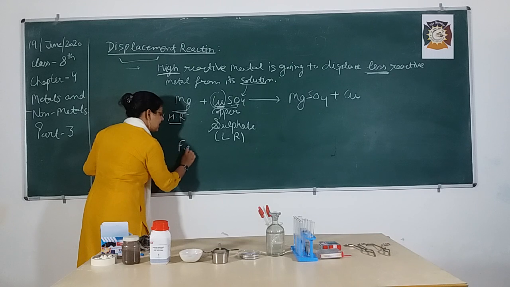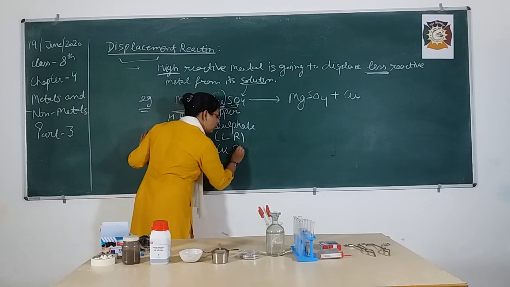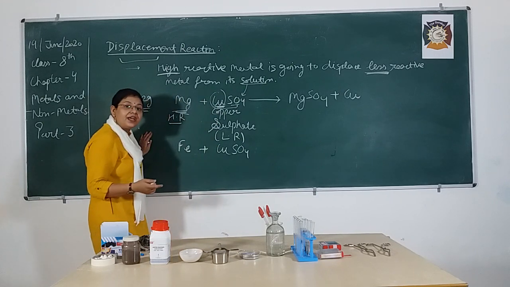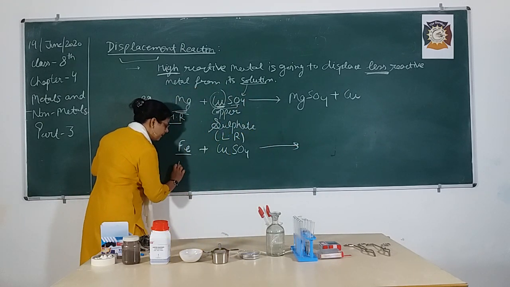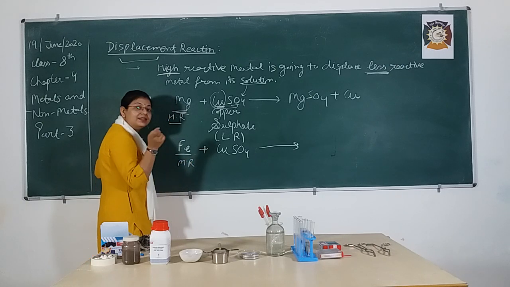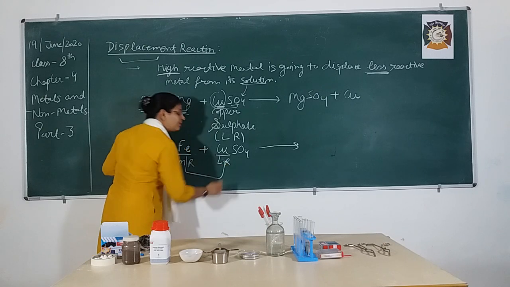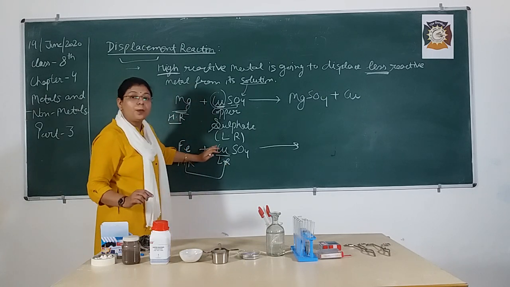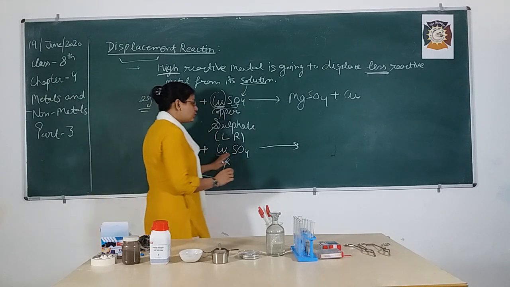Another example is iron. When I am going to add iron in copper sulfate solution, then this iron is more reactive than copper. So, this iron is going to occupy the place of copper from its solution.